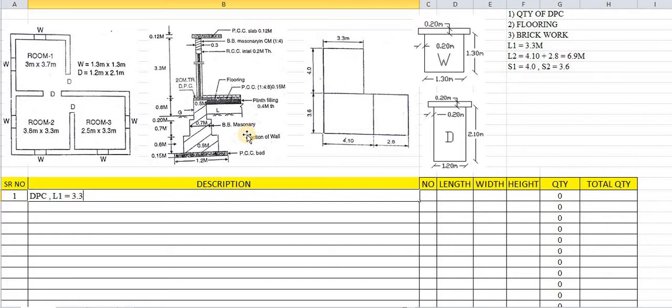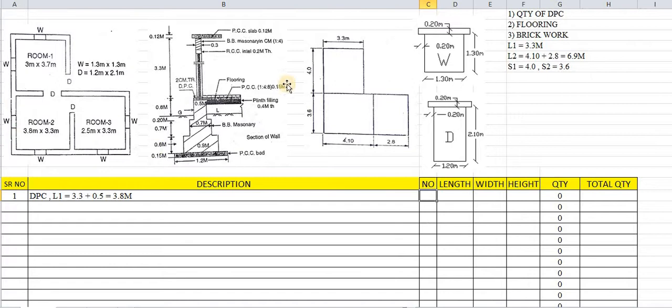So what the long wall says: 3.3 plus width of the sections. So plus 3.3 is the length of this long wall L1. What about DPC? DPC width, as I have already said, it has been laid above the third layer or third step of UCR. So what is the width of the third step of UCR? It has been mentioned as 0.5. That means the width of the section we will take as 0.5. The width of DPC we will take as 0.5. So 3.3 plus 0.5, 3.8. So 3.8 is the revised length of the long wall, by considering the width of the sections.